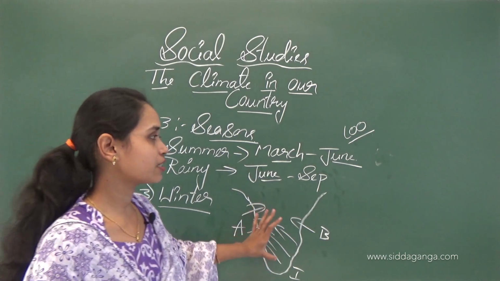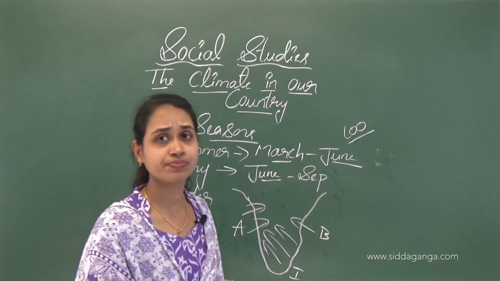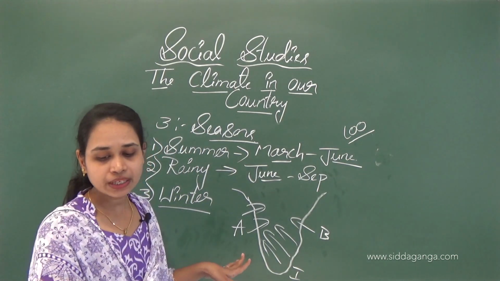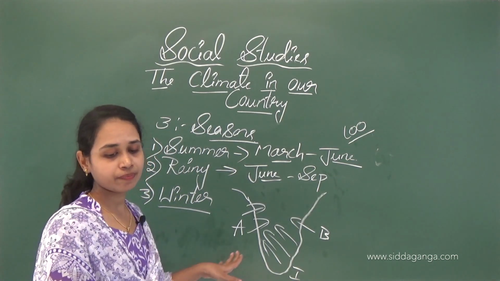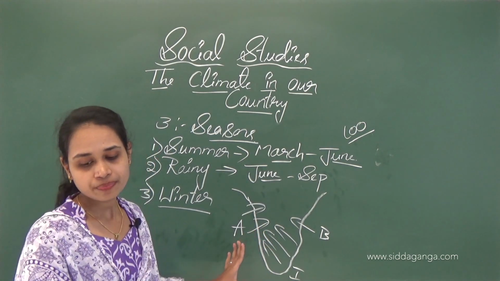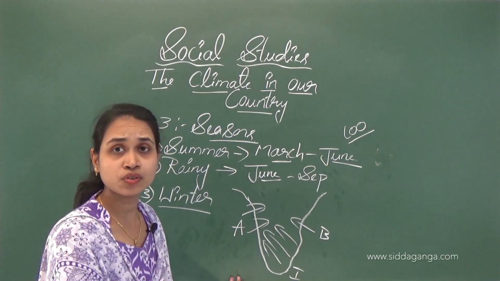After that it enters all over India, except Tamil Nadu. By the middle of July we can see heavy rainfall. Heavy rains cover the whole of India.